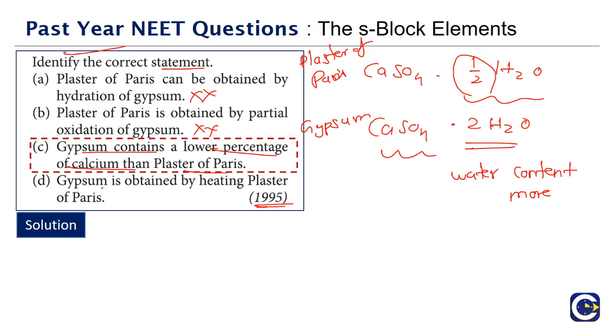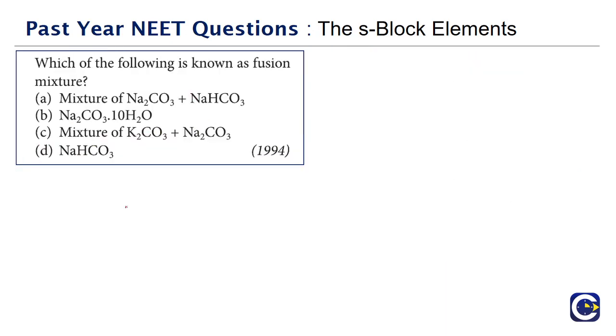What is option D? Gypsum is obtained by the heating of plaster of Paris. In fact, by heating gypsum we can obtain plaster of Paris. And if we fully heat it, if you take the CaSO4 dot 2H2O, by heating we can lose water molecules. If we fully heat it we will get just CaSO4, which is what we call as the dead burnt plaster. So we cannot obtain gypsum by heating plaster of Paris. So this is also not correct. So what is the correct answer? It is option C.